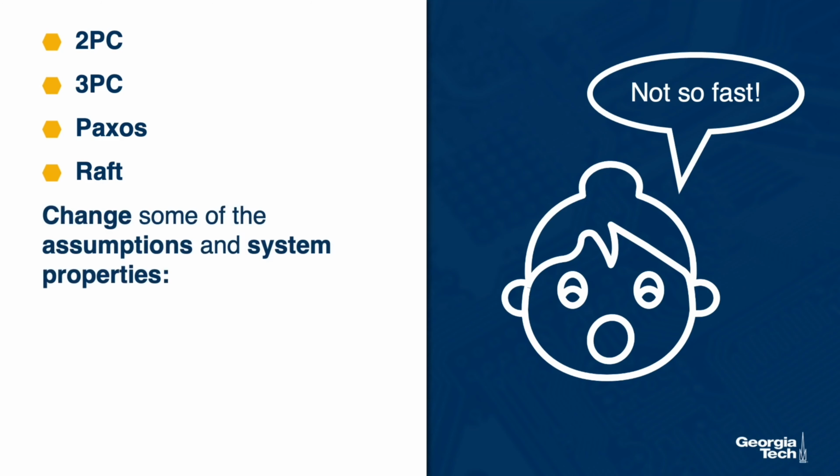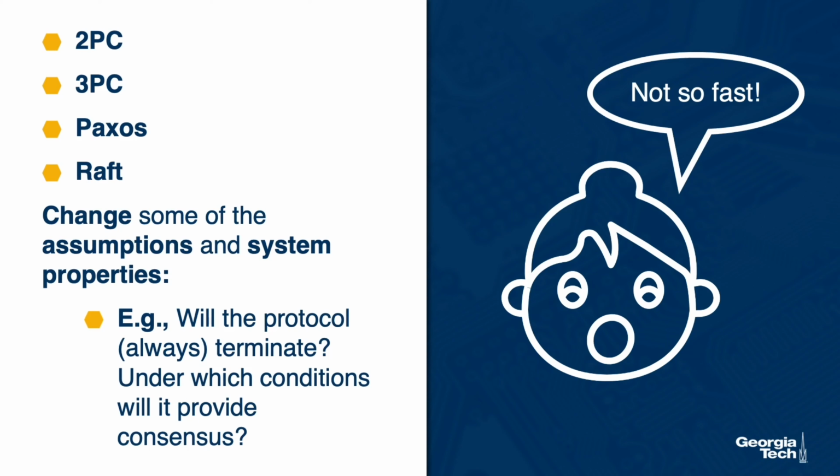Fortunately, that's not quite the case, since we have been relying on distributed systems quite heavily and quite successfully for a very long time. To ensure their correctness, internally we rely on different consensus protocols: two-phase commit, three-phase commit, Paxos, Raft. We'll be discussing some of these in the next lessons. These protocols do not contradict the FLP result. Instead, they change some of the initial assumptions or the properties of the system model. By doing this, these protocols let us achieve consensus, but they further specify the conditions under which the protocol will terminate or under which the protocol will provide consensus versus not.